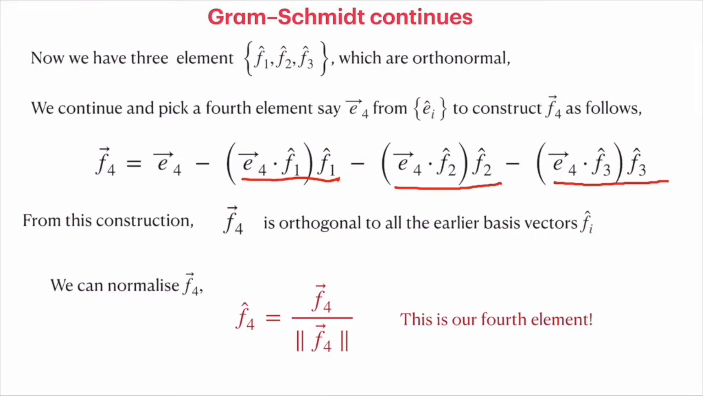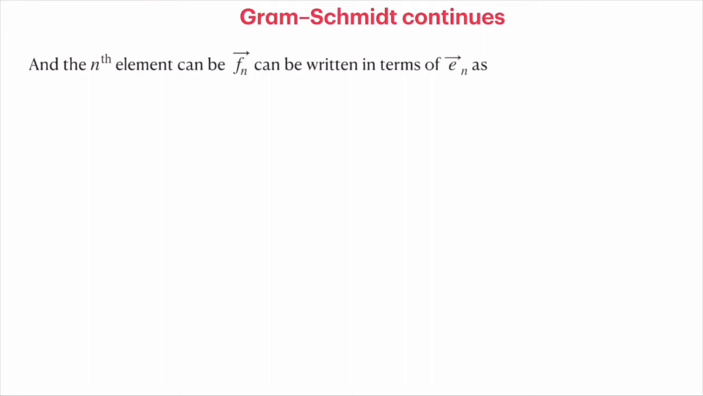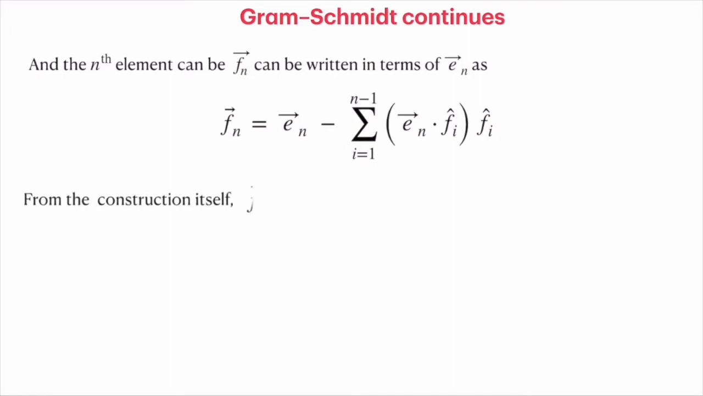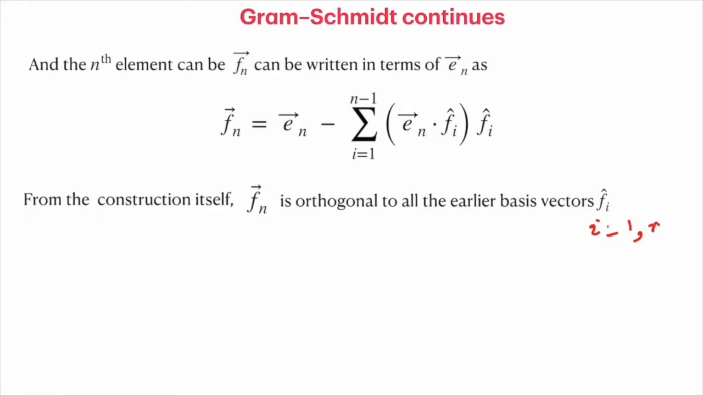This way we can straightforwardly establish a general relation: the nth basis vector Fn can be written as En minus the component of En in all the F cap directions up to n minus 1. From the construction, it is easy to show that Fn is orthogonal to all the F cap i for i equal to 1 to n minus 1.